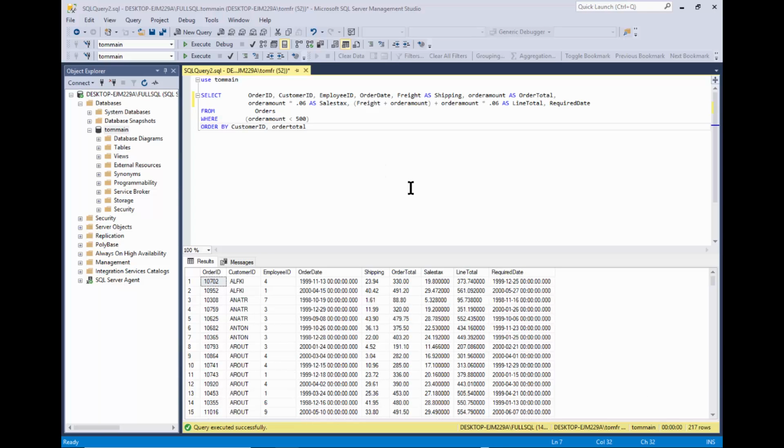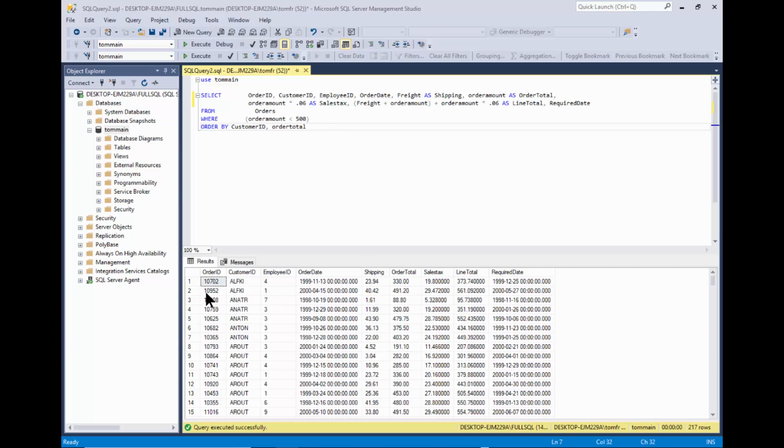I want to talk about how to do a join in your SQL statements. The reason that you would use a join is when you want to start to get information from more than one table. This query is one that we made in the SQL Basics video. You can find it on my YouTube channel. It's just called SQL Basics. And it's coming from the one table, from the orders table.